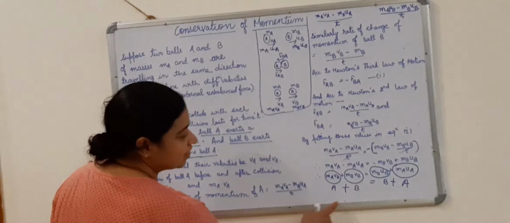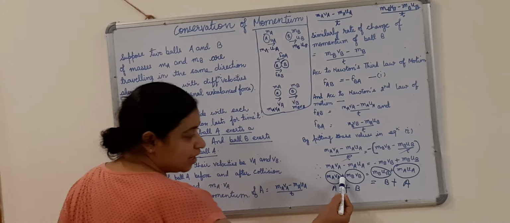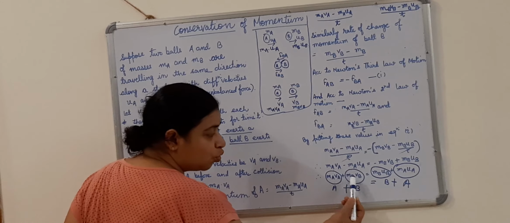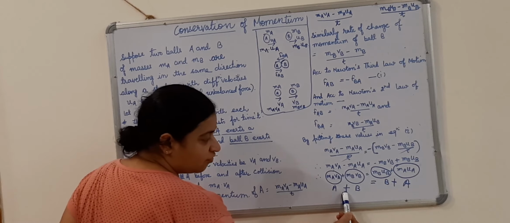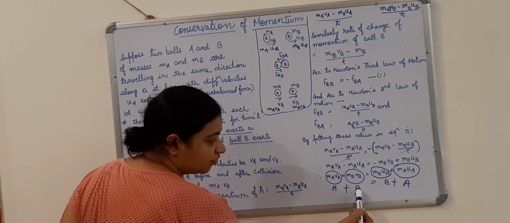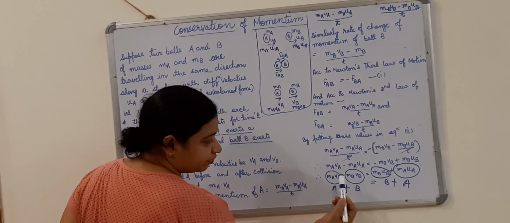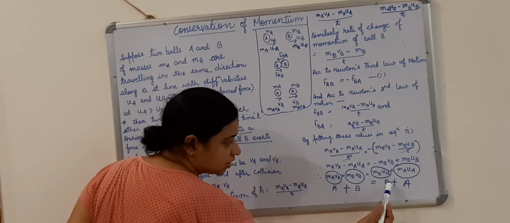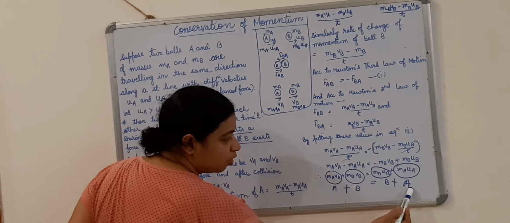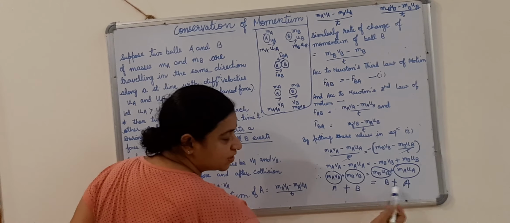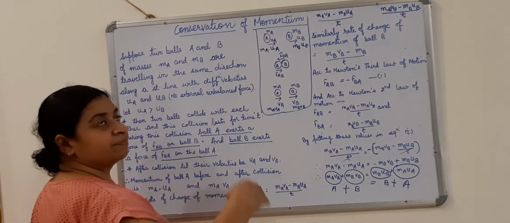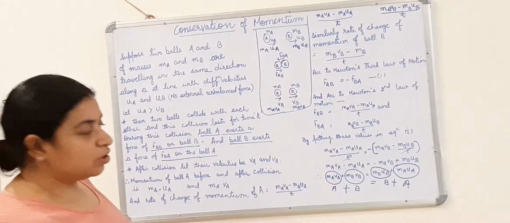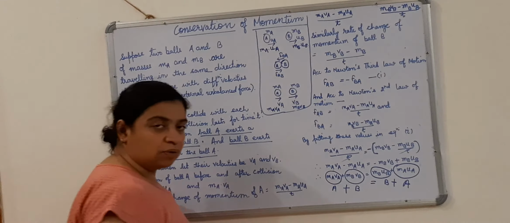I hope now this statement is clear. The sum of momenta of two objects before collision and after collision, these two are equal.